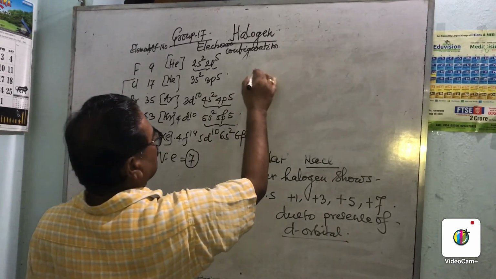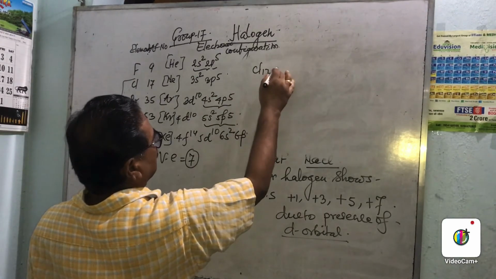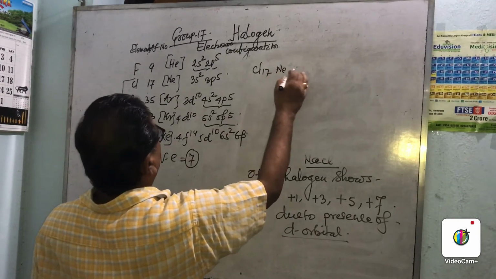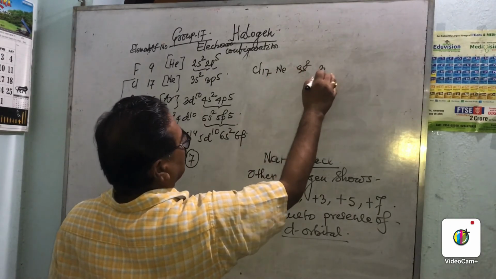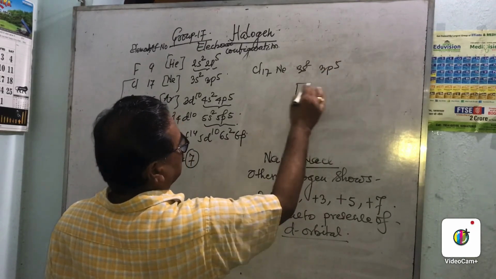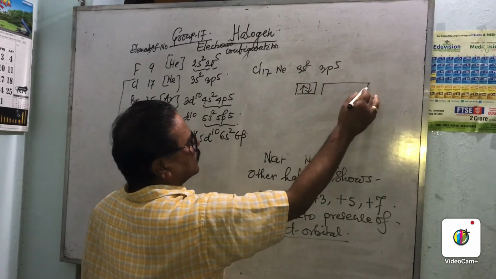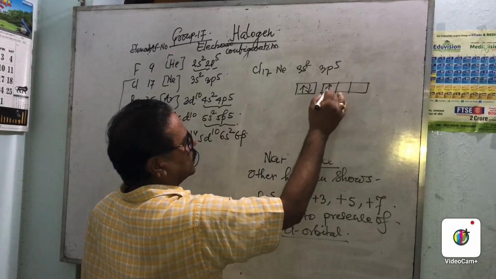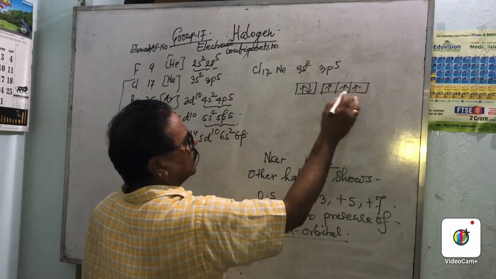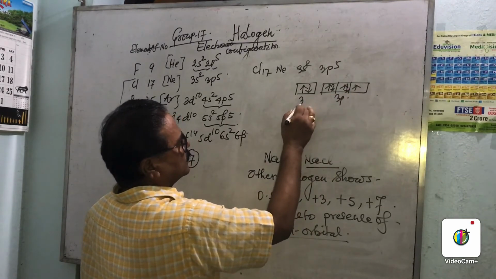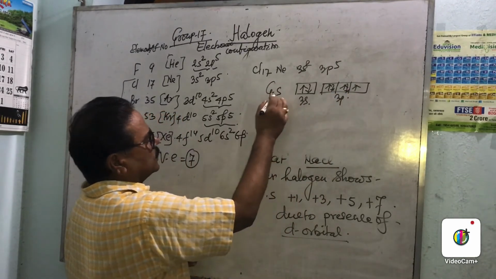If we take the configuration of chlorine, 17, it is neon core plus 3s2, 3p5. It is represented in the box model by Hund's rule. This is 3p, this is 3s, with 1, 2, 3, 4 and 5 electrons in 3p. This is the ground state.